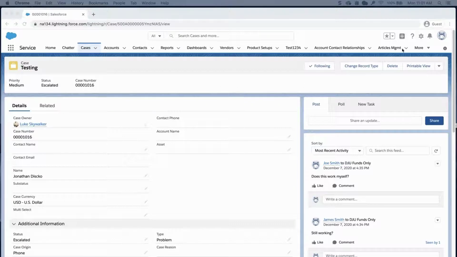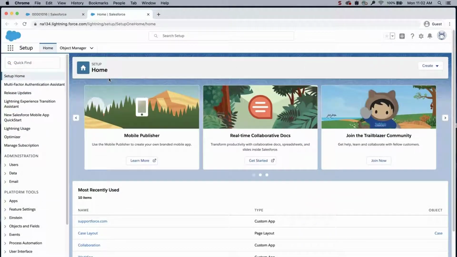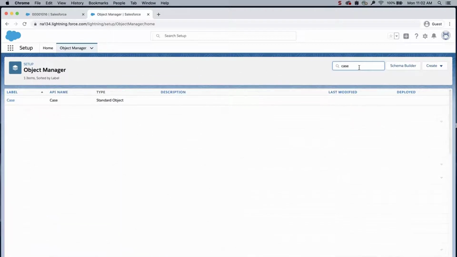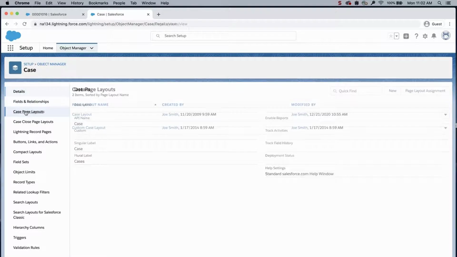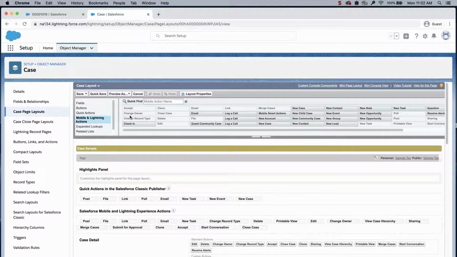Click the gear icon, select Setup, and click on Object Manager. Type Case in the Quick Find box. Drag the Log a Call action from the Mobile and Lightning Experience section of the Page Layout Editor's palette to the Salesforce Mobile and Lightning Experience Actions section of the page. Click Save.